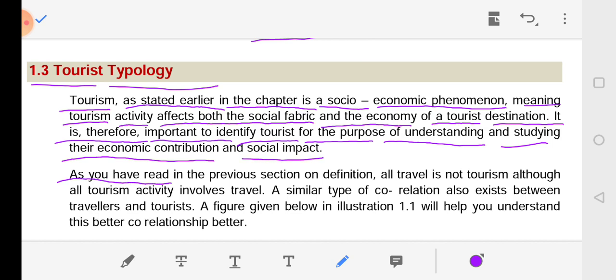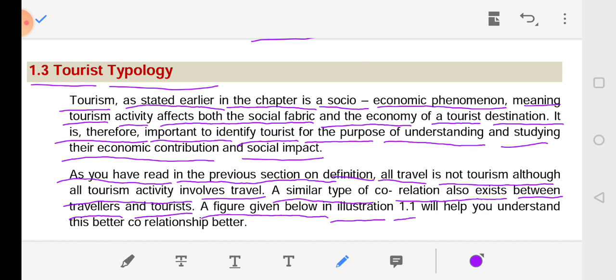As you have read in the previous section on definition, all travel is not tourism, although all tourism activity involves travel. A similar type of correlation also exists between travelers and tourists. The figure given below, illustration 1.1, will help you understand this correlation better.